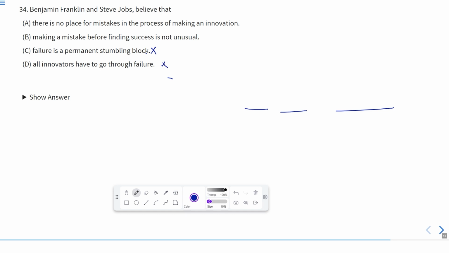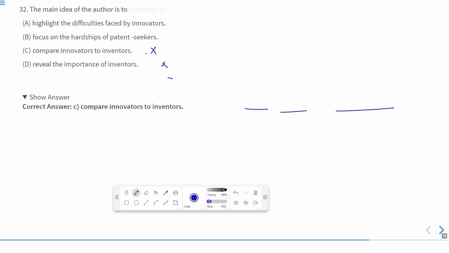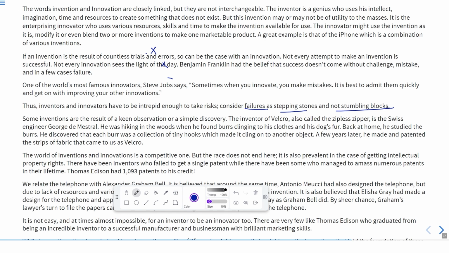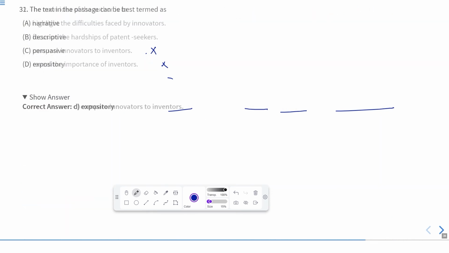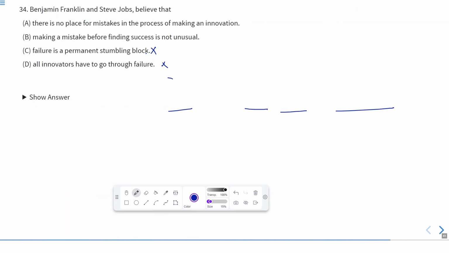Now, there is no place for mistakes in the process of making an innovation. If you see this, the inventors were intrepid enough to take risks. Okay, and the next, making a mistake before finding success is not unusual. It means it is common. So B is the correct answer according to the situation given. Making a mistake before finding success is not unusual. Now let us move to the next one.